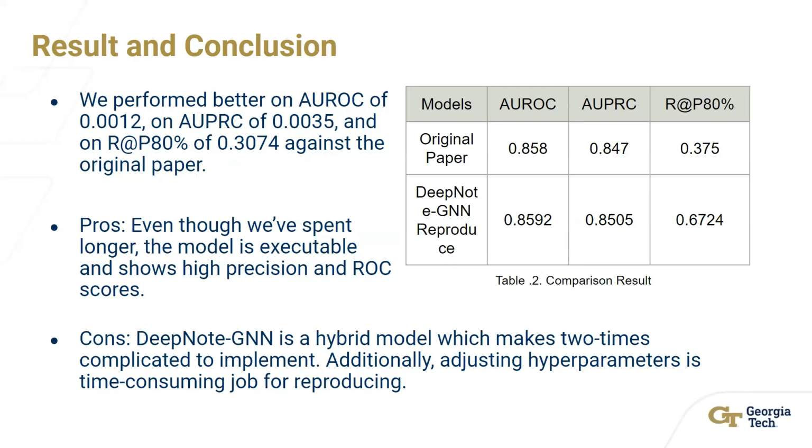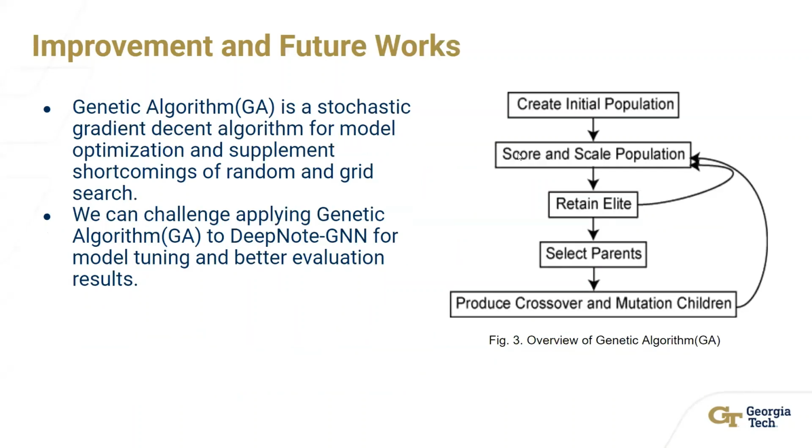Otherwise, DeepNote GNN is a hybrid model which combines Clinical BERT and GNN. This makes the model twice as complicated to deploy. Furthermore, adjusting hyperparameters is another time-consuming job for reproducing. We therefore strongly recommend implementing a genetic algorithm for the optimal solution. We will make a detailed explanation of the genetic algorithm.